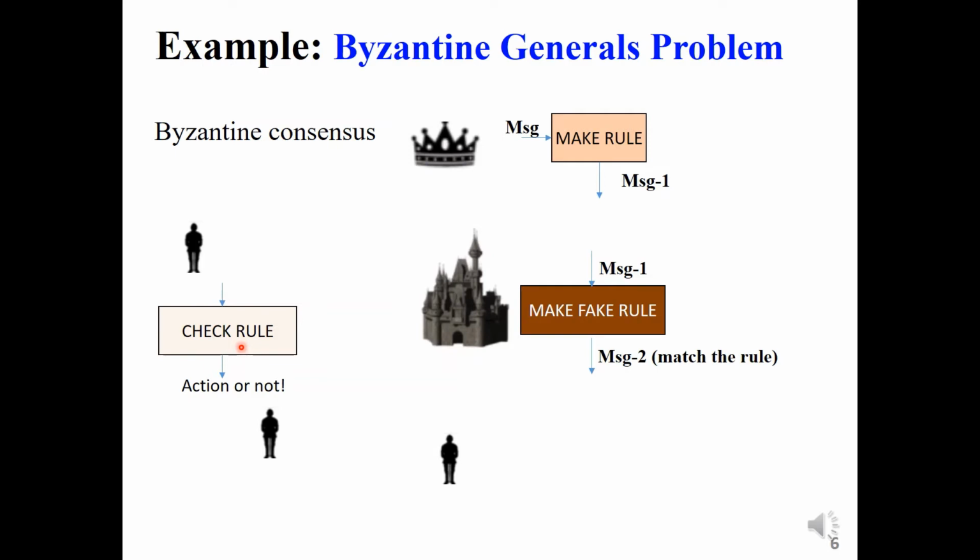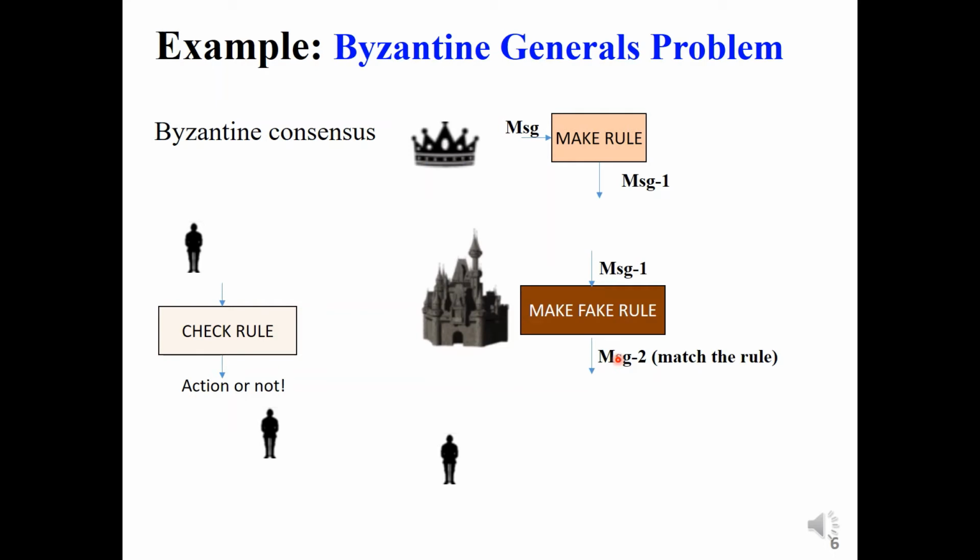This message is not an attempt by the enemy. This message is really from my channel, so I can believe this message. Checking can be done very quickly, but making the rule needs some time and some effort. And the condition is that for the enemy, if he wants to make a fake message like message 2 but still follow the rule,